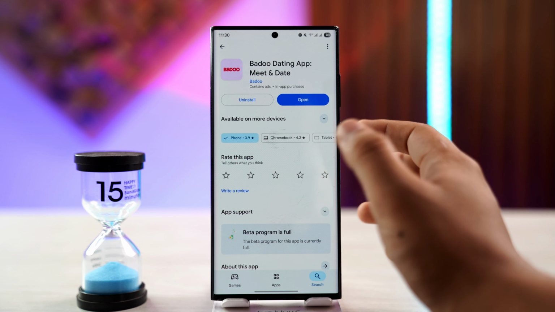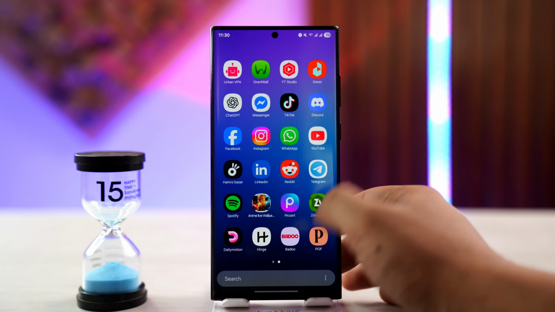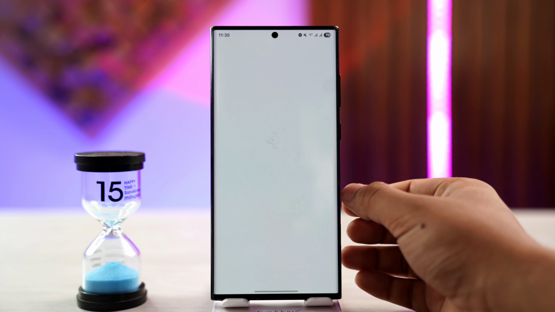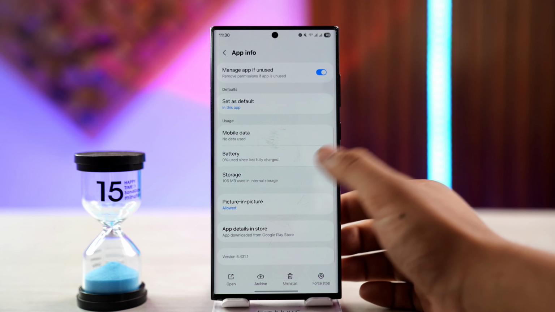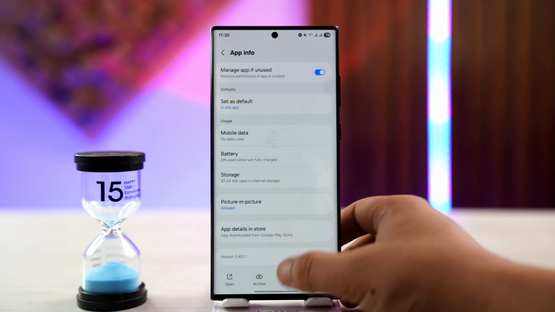Once you've updated the app to the latest version, another thing that you can try is to clear the cache files. If you're using Android, long press the Badoo app icon and tap on the I button over here. Then once you go here, you can go to storage and clear the cache files, and also try to clear the data and see if that helps you.